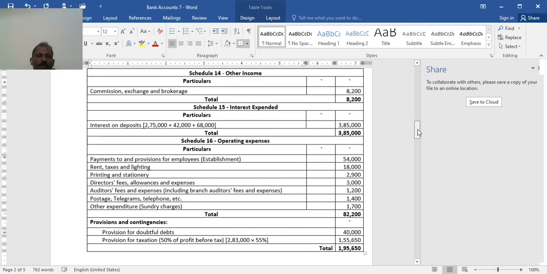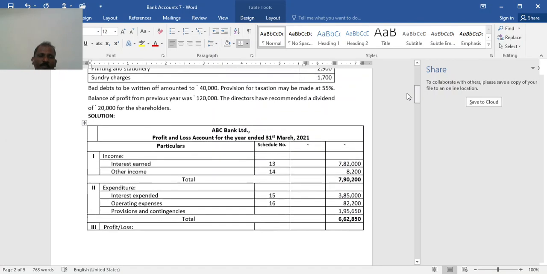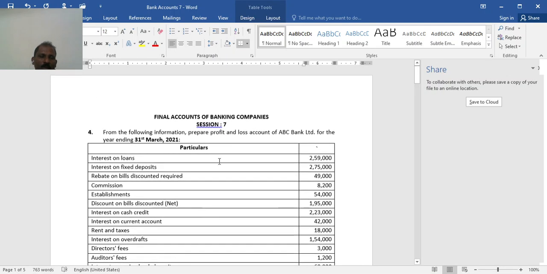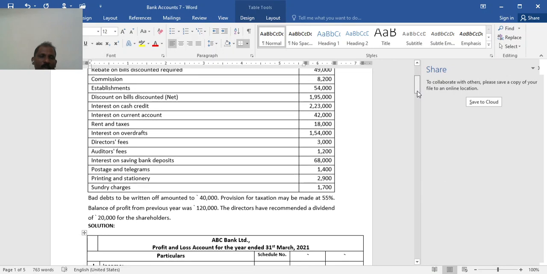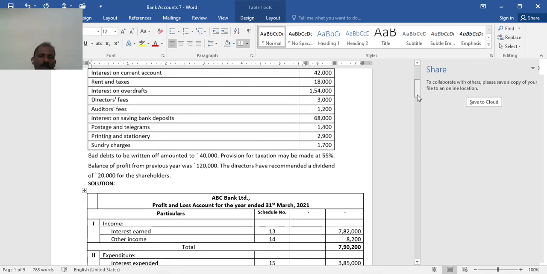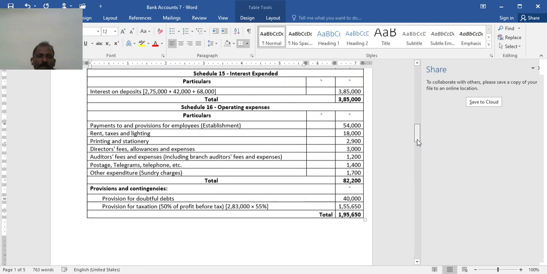It's only interest on deposits: interest on savings bank, interest on current account, interest on fixed deposits. Total of these 3 items 3,85,000. Then operating expenses, all other expenses: payments to and provisions for employees 54,000, rent and taxes.